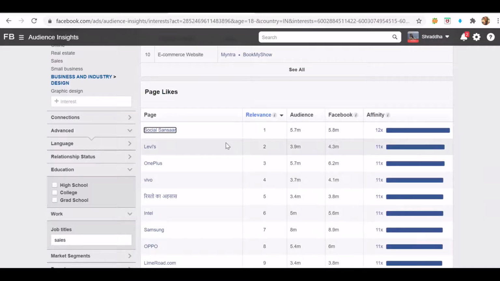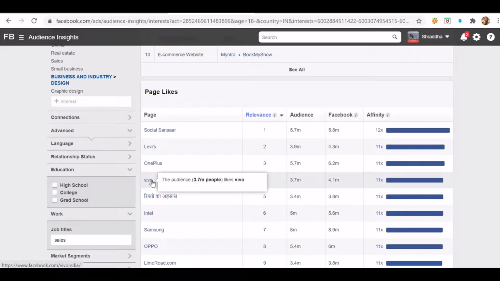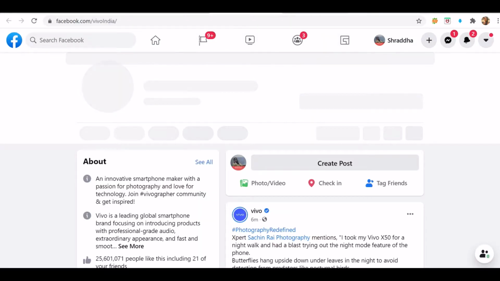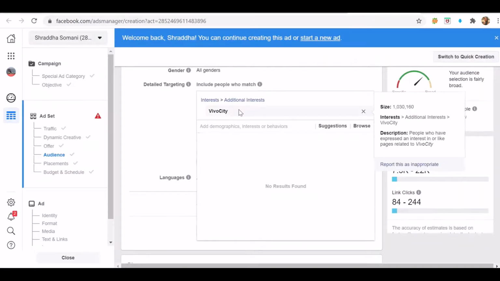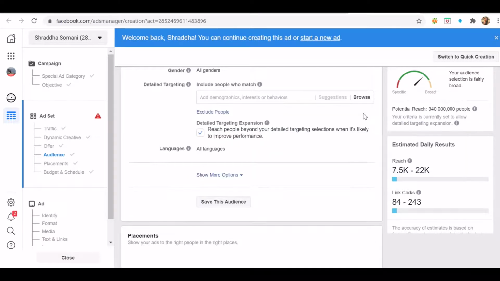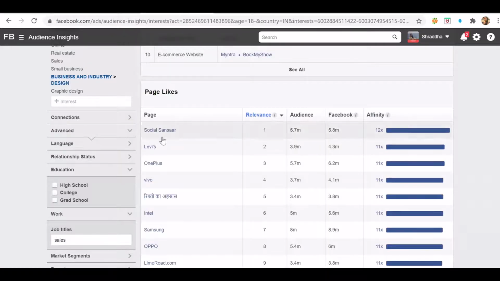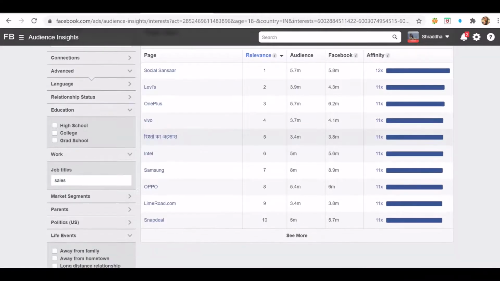Whenever you see there is some relevant page, the best tip that I can share with you is that you can just visit this page. So for example, I want to target Vivo. I'll visit a Facebook page. The name of the page is Vivo India. In my ads manager, I will go and try to find Vivo India. Right now, I don't have any results. But if I'm having a result, I can definitely target that particular page.